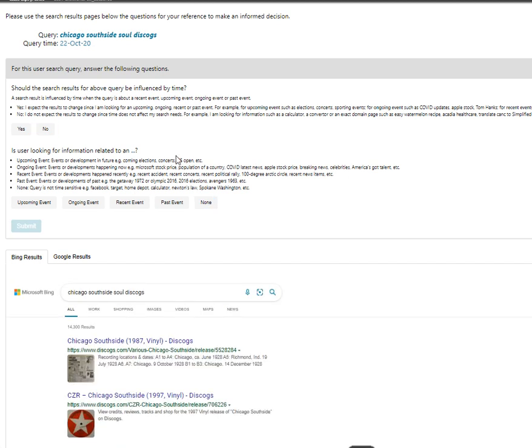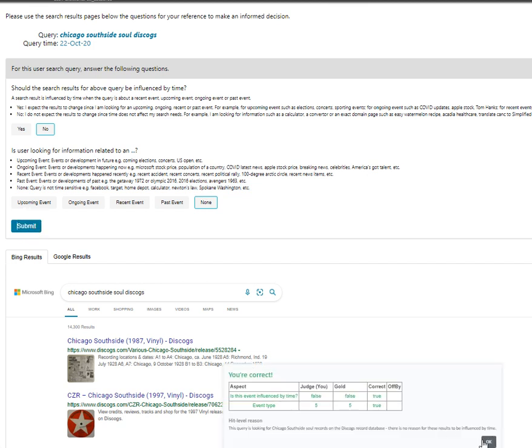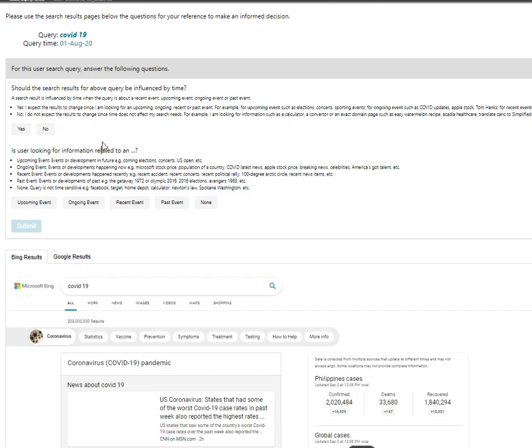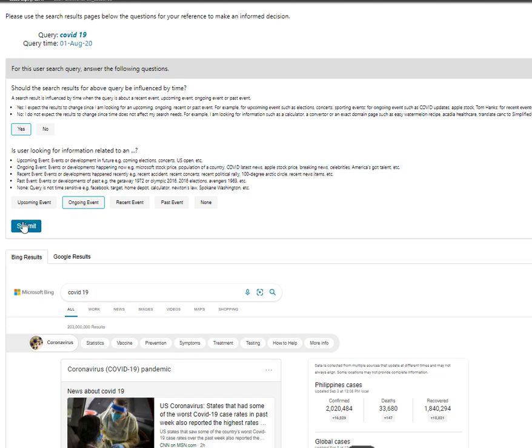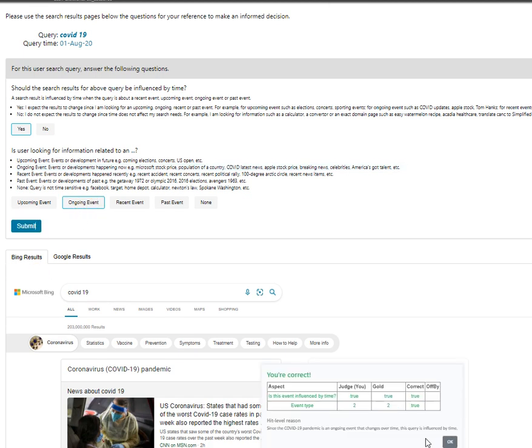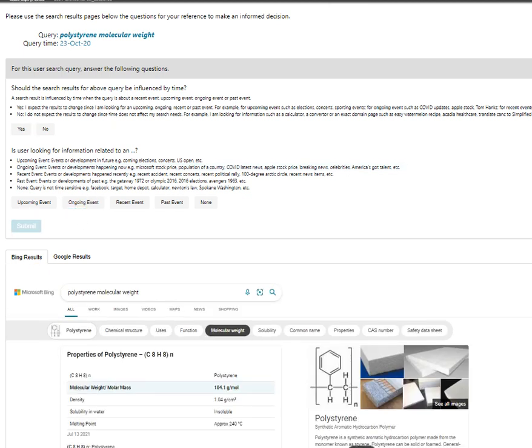Chicago South Side Soul Discogs. I don't understand that, but that's a no, no. COVID 19. Yes, it could be an ongoing event or maybe upcoming. Let's try it. Yeah, we got it right. Polystyrene molecular weight. No, no.